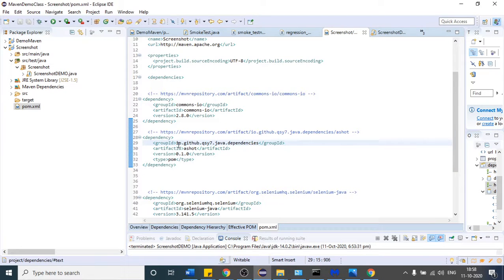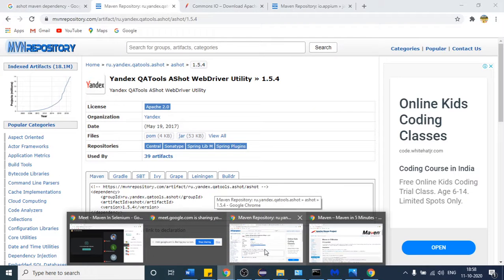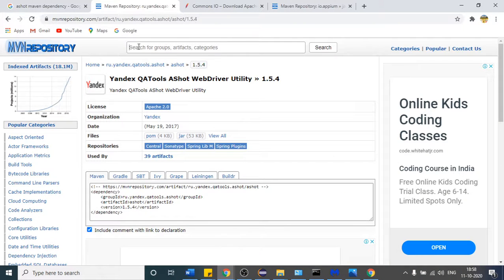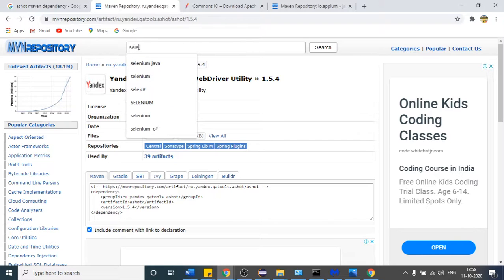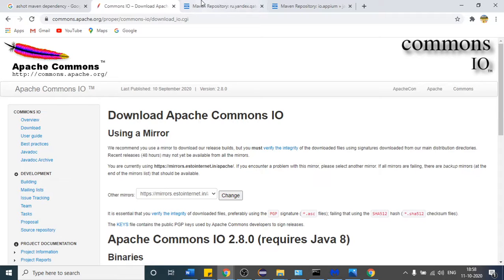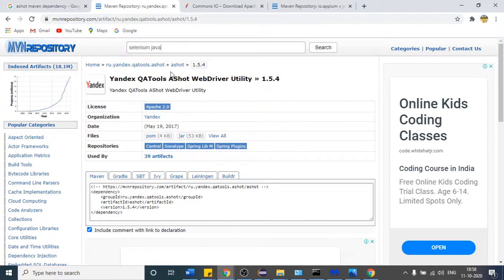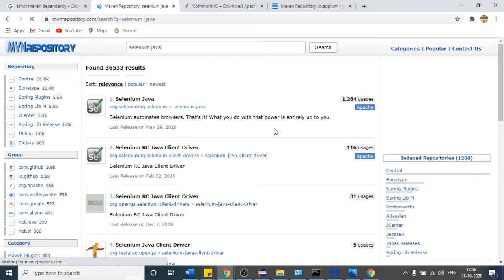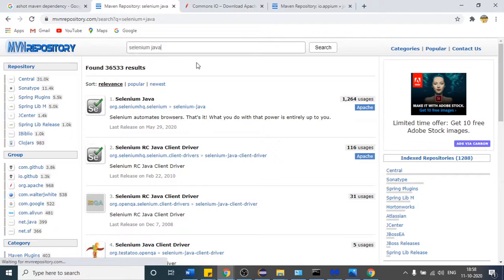And moreover, suppose there is some latest version of Selenium that came, okay? So suppose I open this Selenium Java, click on search. So if this is the version, right?